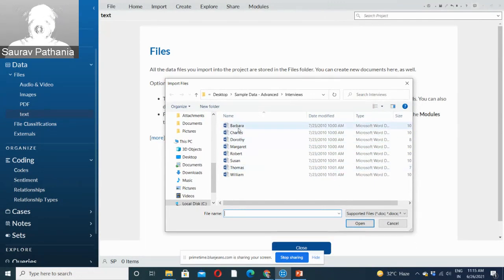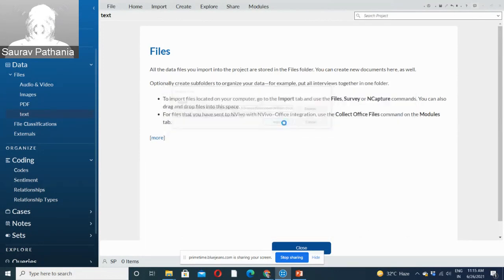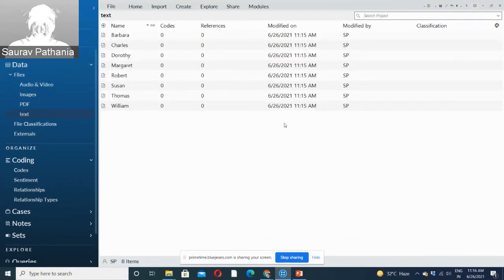So these are all the interview files which are already here. I select all these files, click open, and import. What NVivo does is bring in these files, or I must say it makes a copy of these files and brings it inside NVivo. So even if you make any changes in these files, the original files will remain intact. They will not be changed, right? So right now we have brought them in under the text folder.